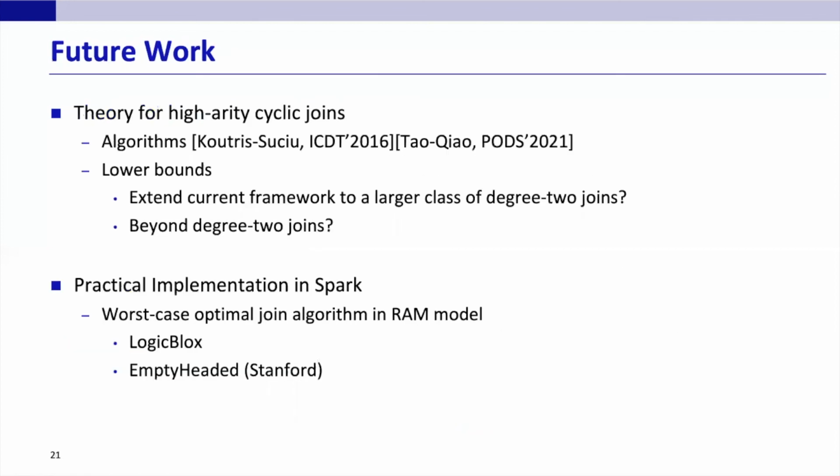We have more questions to be further explored. For example, can we have a better algorithm for high-arity cyclic joins? And can we prove any lower bound beyond the degree 2 joins? Moreover, how to implement these algorithms in practical systems, such as Spark and Flink? And we need more effort to bridge the gap between theory and practice in the future. Thank you for your listening.